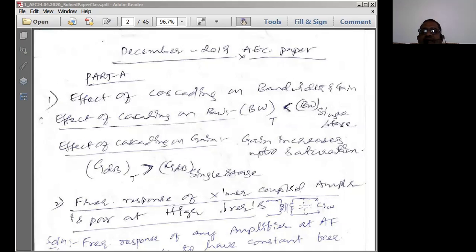Please remember, it is something like the number of bogies connected to the train engine. Why do we increase the number of bogies on the train engine? To increase the capacity of the train. So in the case of an amplifier, what is its job? The job of an amplifier is to amplify the input signal. That is the main purpose of an amplifier. It has to increase the strength of the input signal.